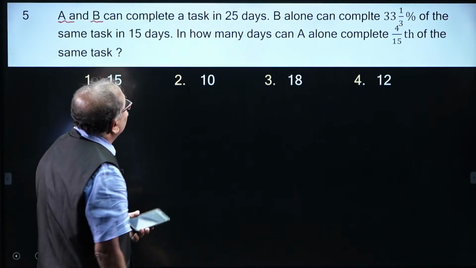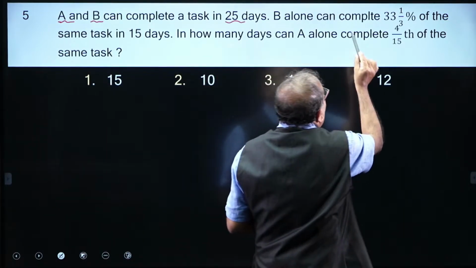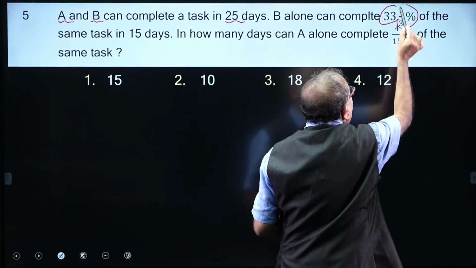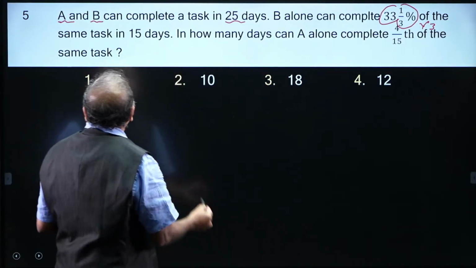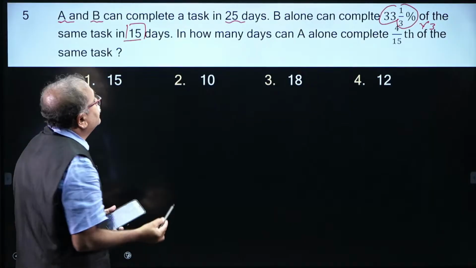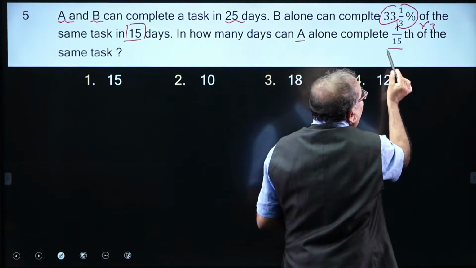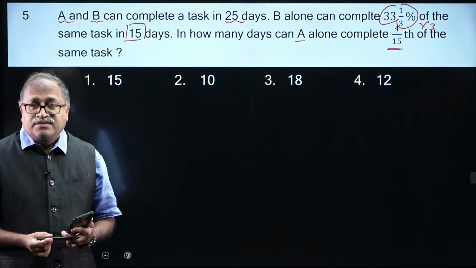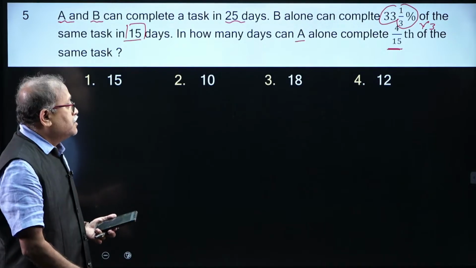A and B together can complete the work in 25 days, and B alone can complete 1/3 of the work, that is 33 1/3, nothing but 1/3 of the work, in 15 days. So, I can find out one work in how many days. So, in how many days can A alone complete 4/15 of the same task? I know both Varshini and Pandu will answer this question.